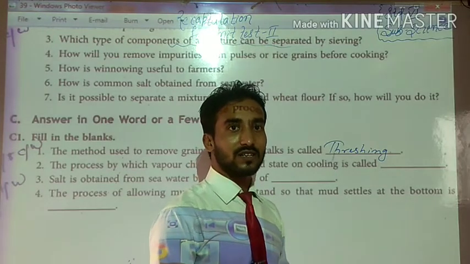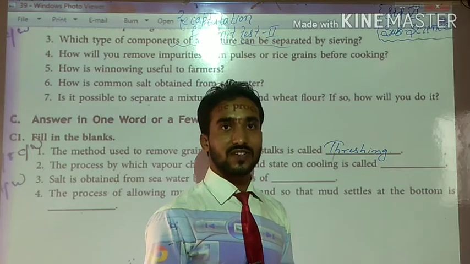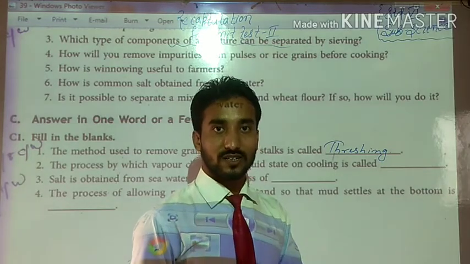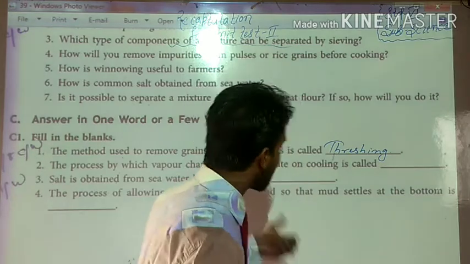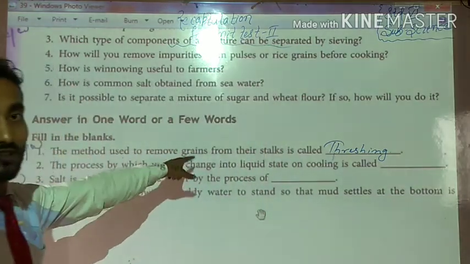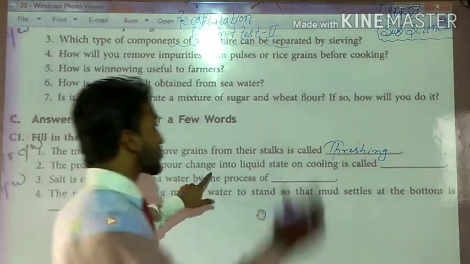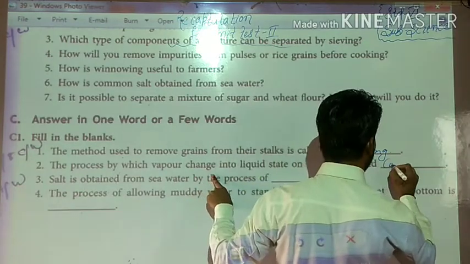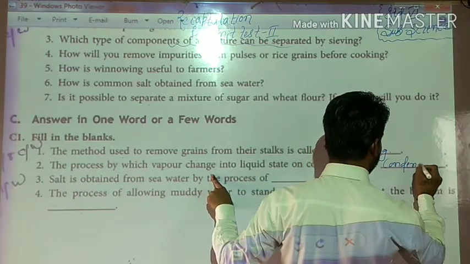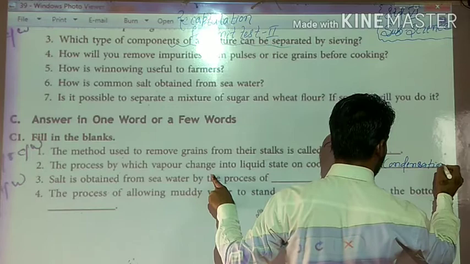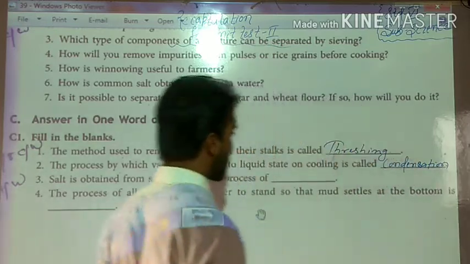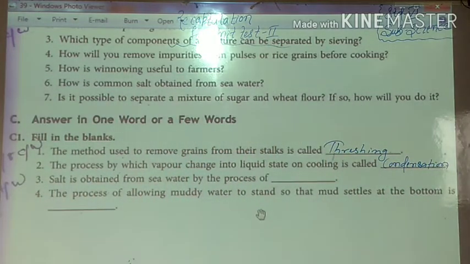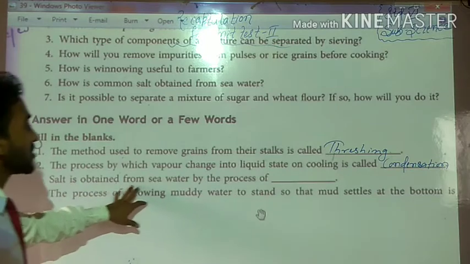If you remove it and see after a few minutes, there are a few water droplets on it. What is that? That is vapor changing into liquid, that is water. That is called condensation.